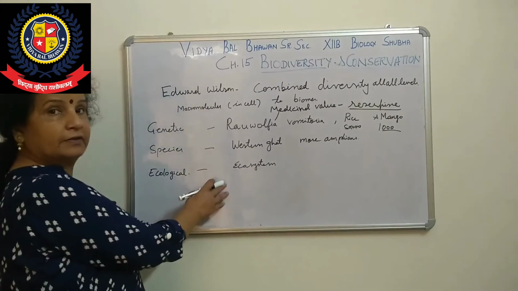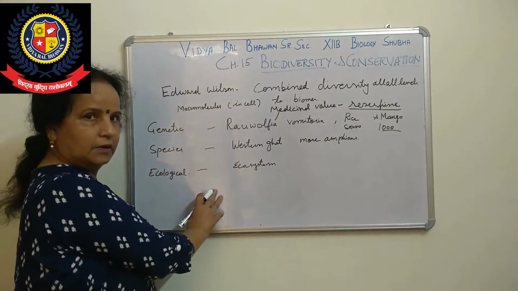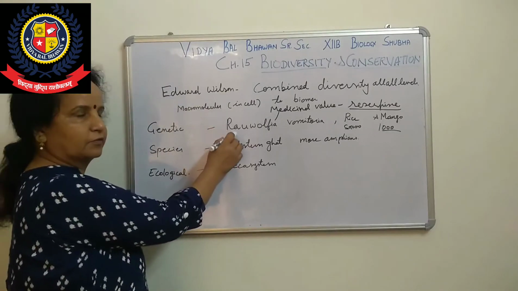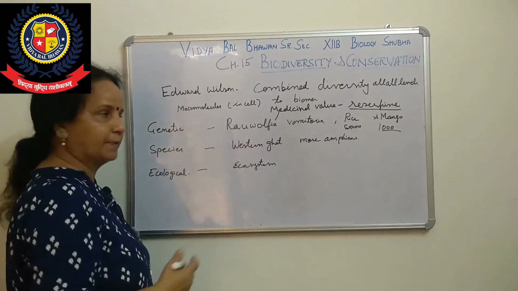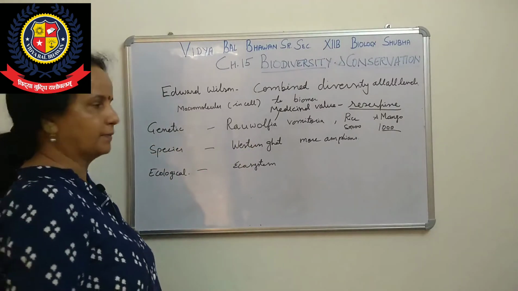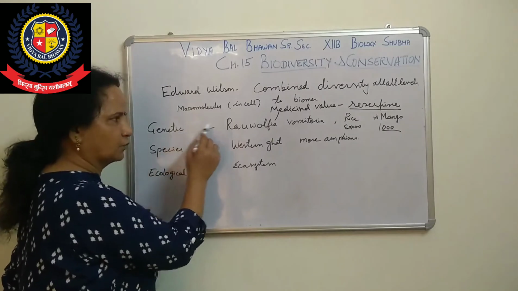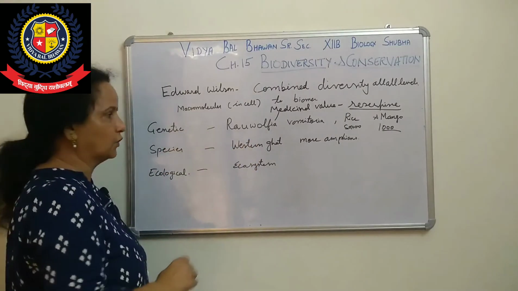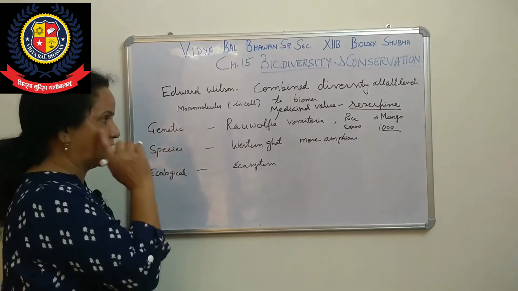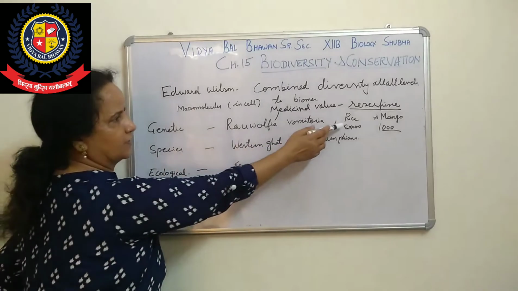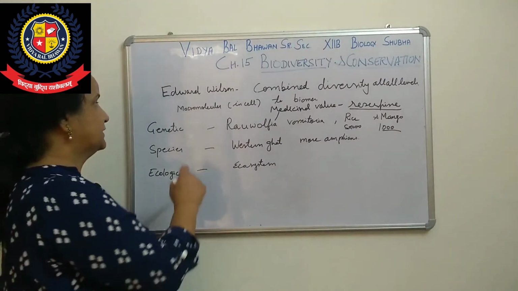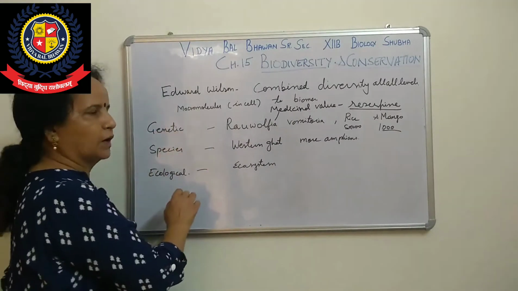So there are a number of levels. We are discussing only 3. In the board exams, this question comes about 2 or 3 times, for the genetic level. Maybe they give the example and then ask which level. Maybe they give the genetic level, then you have to write the examples. So you have to learn it both ways, vice versa. Sometimes it will be about rice and mango also, which is asked by CBSE. These are only a few.